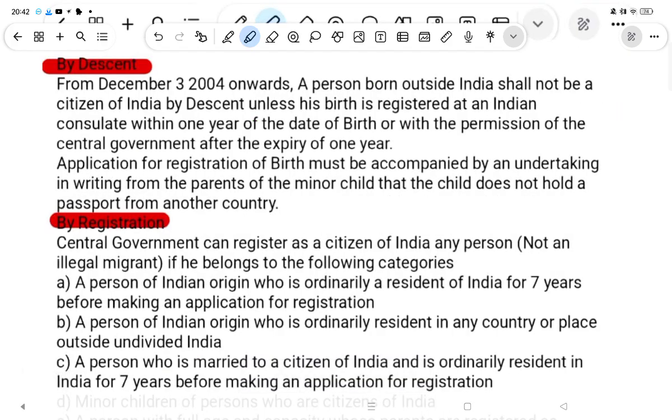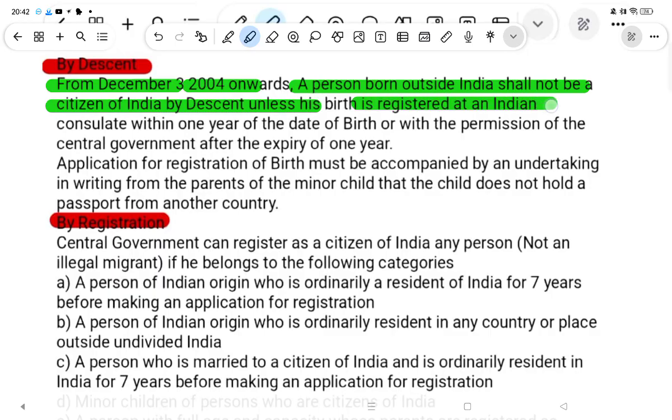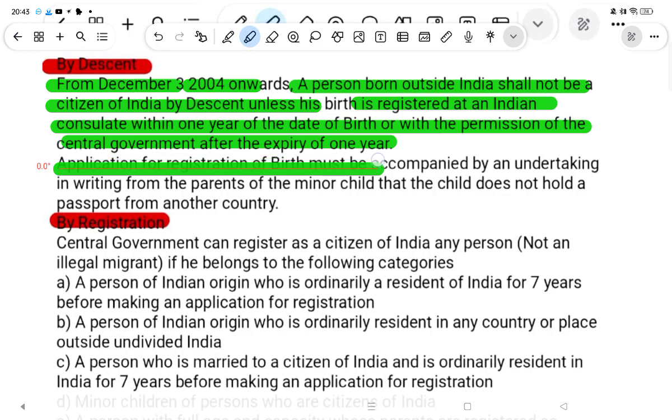Citizenship by descent: from December 3, 2004 onward, a person born outside India shall not be a citizen of India by descent unless his birth is registered at the Indian consulate within one year of the birth, or with the permission of the central government after the expiry of one year. The application for registration of the birth must be accompanied by an undertaking in writing from the parents that the minor child does not hold a passport from another country.